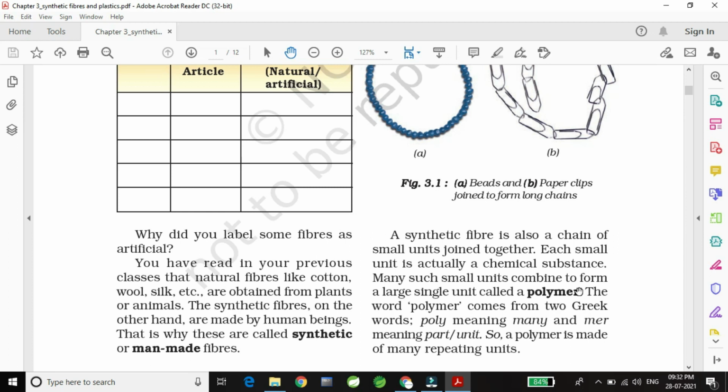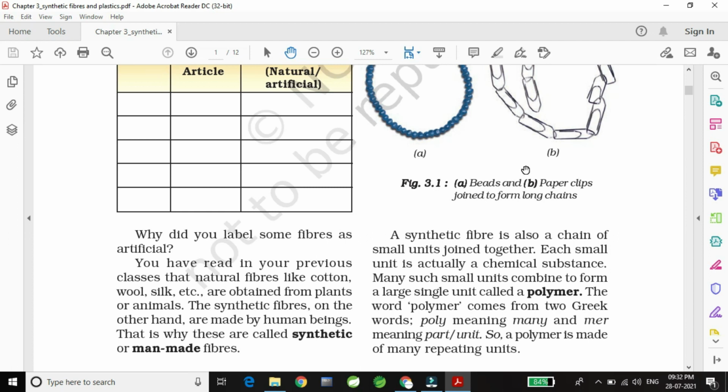Many such small units combine to form a large single unit which is called a polymer. The small unit is the chemical substance. When the small units combine together and form a large single unit, it is called a polymer. So what is a polymer? A polymer is the large unit of small combined chemical substances.